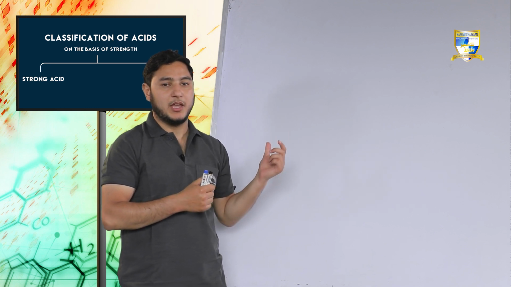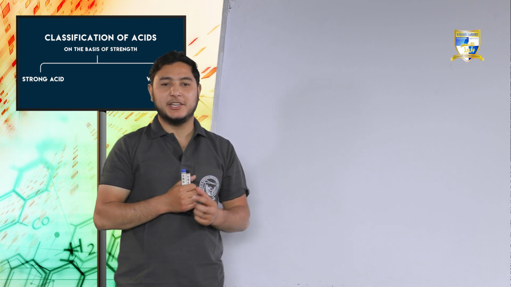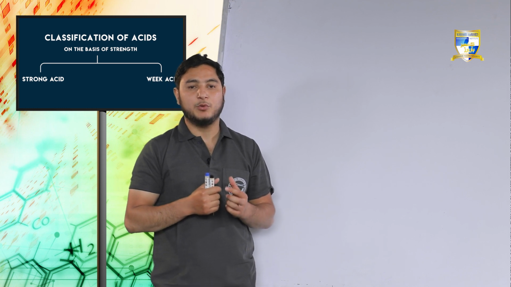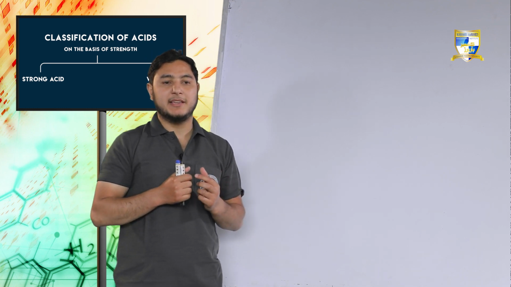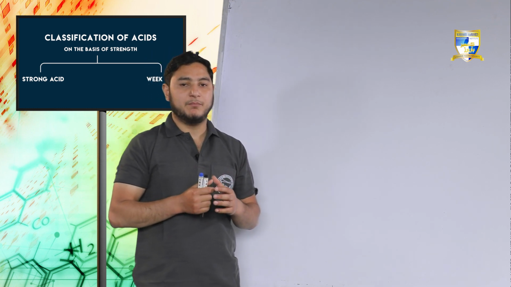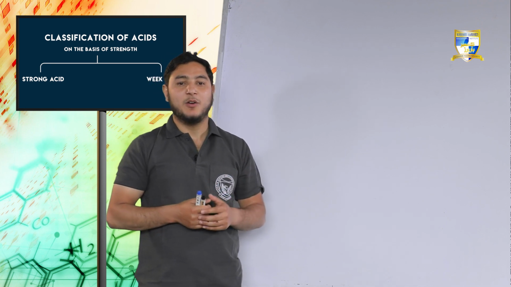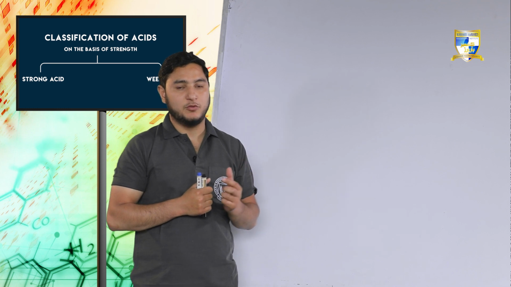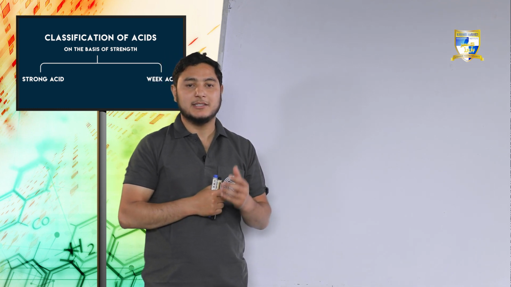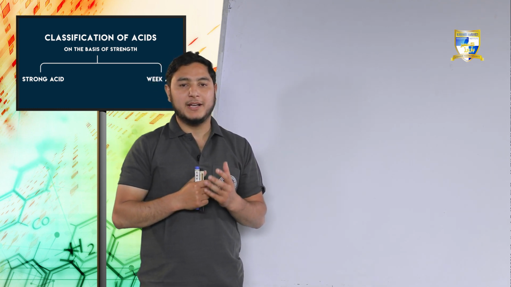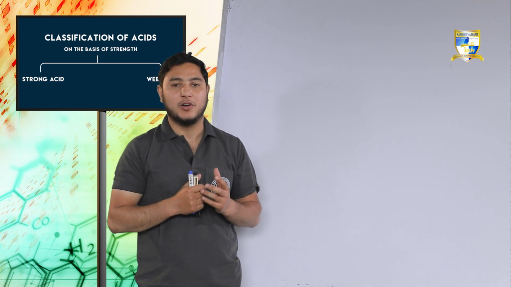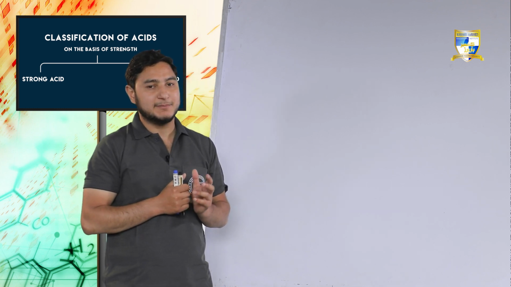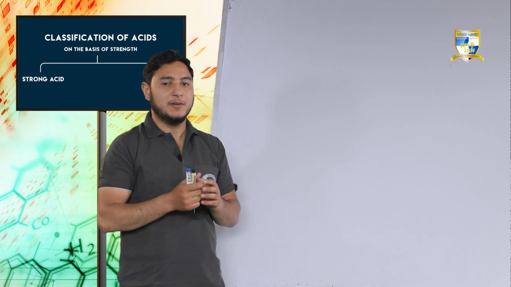In the last lecture we studied the difference between the strong acid and the weak acid. We studied the classification of acids on the basis of strength, that is, what we mean by strength of an acid. By strength of an acid we meant the degree of ionization or degree of dissociation that takes place in that particular acid.